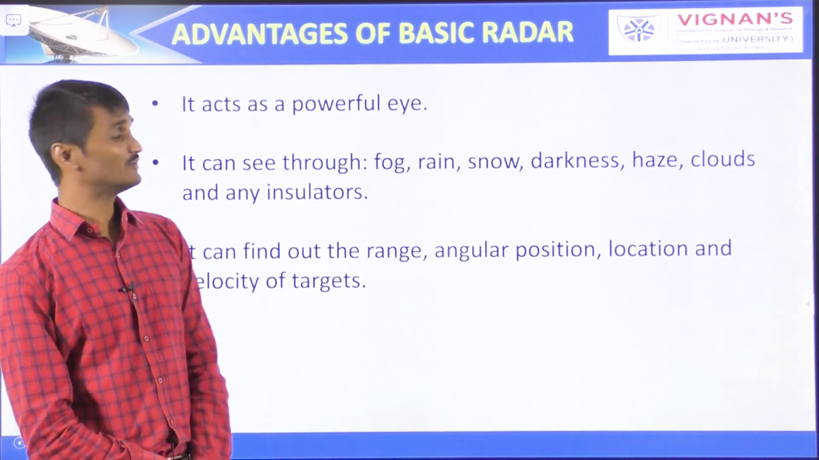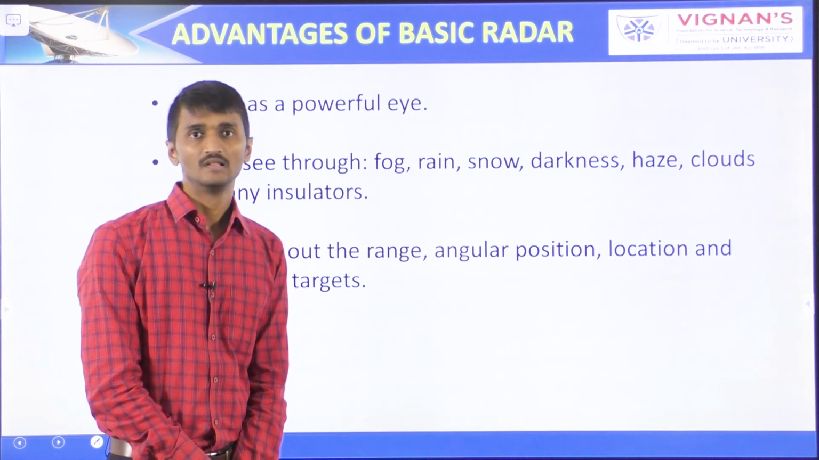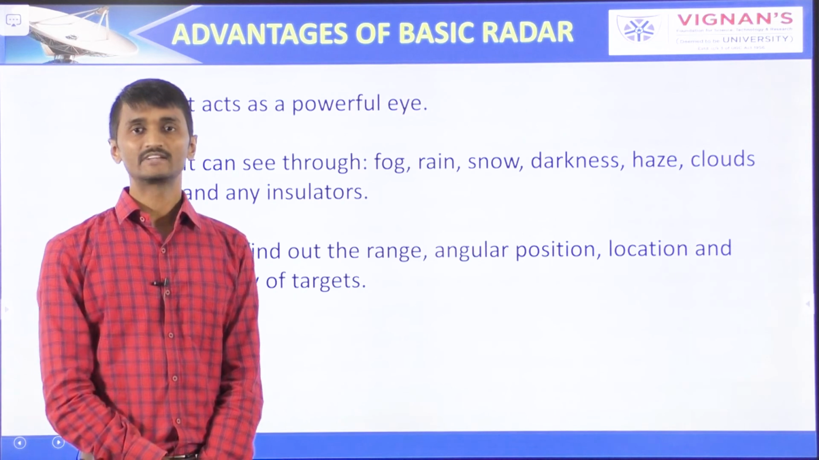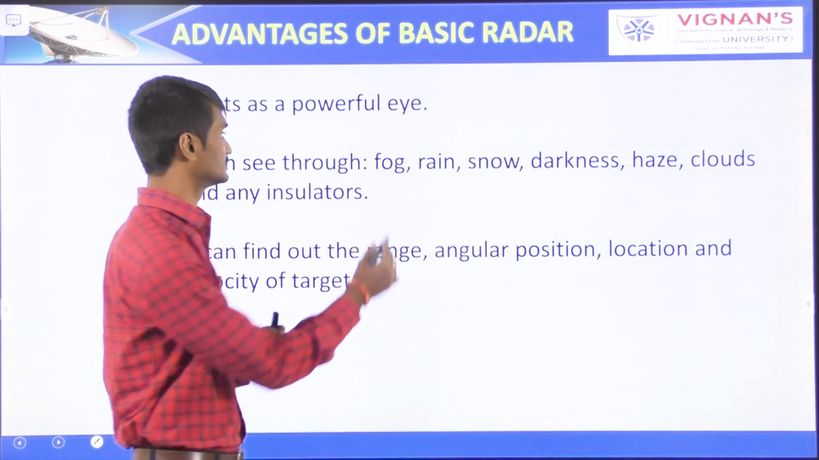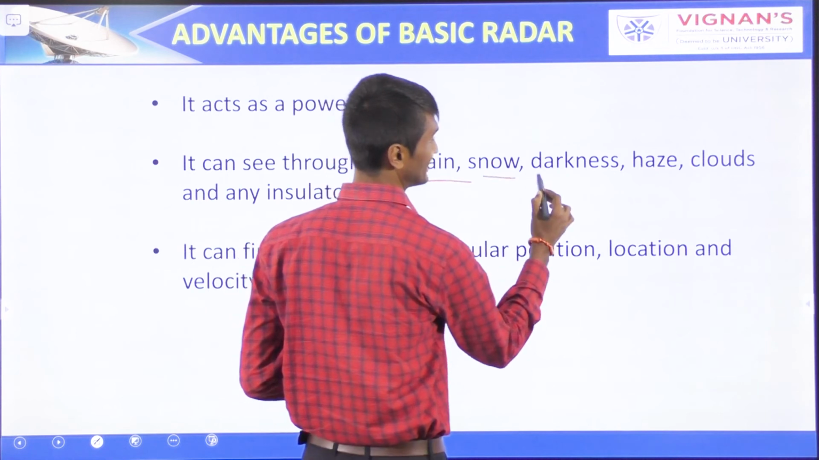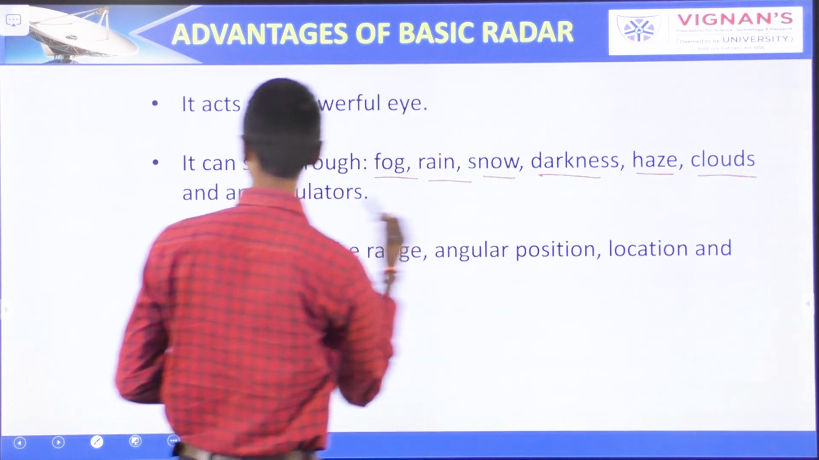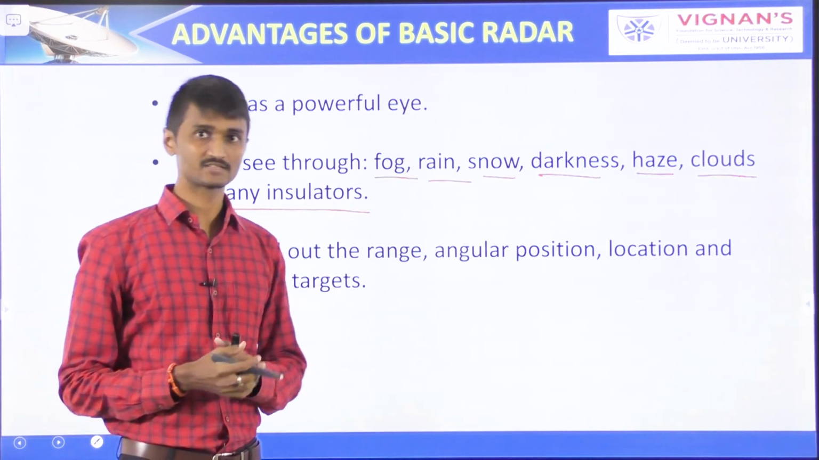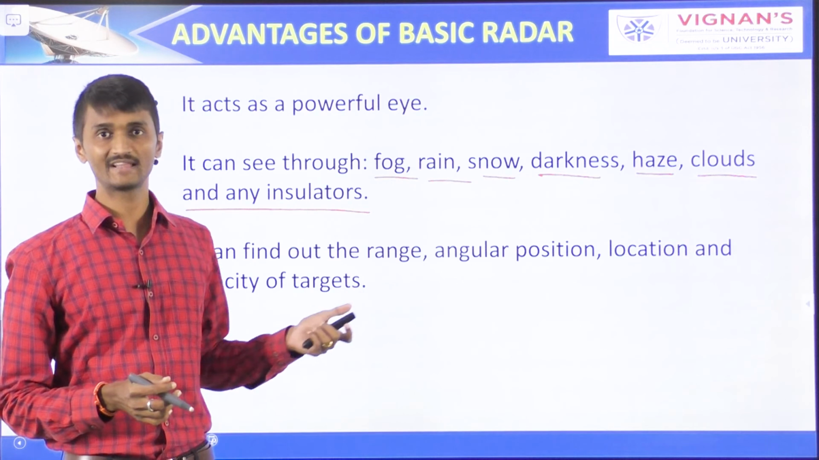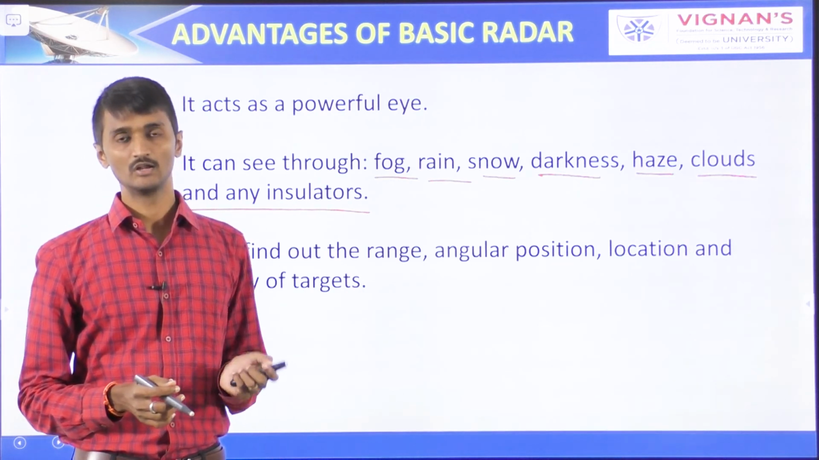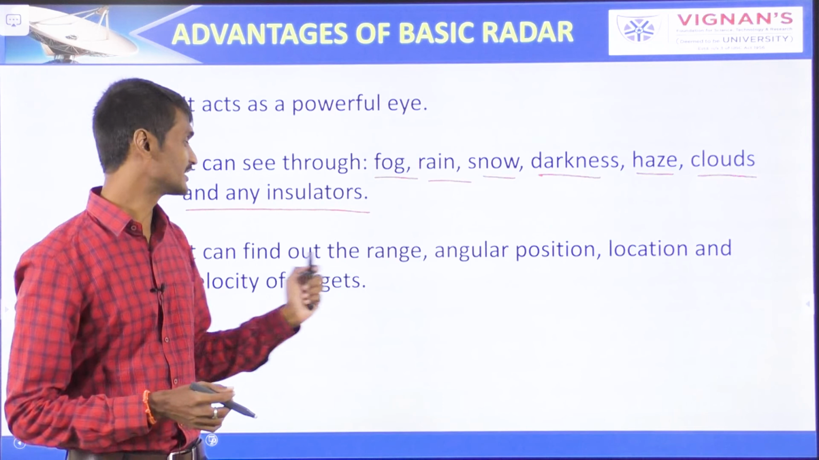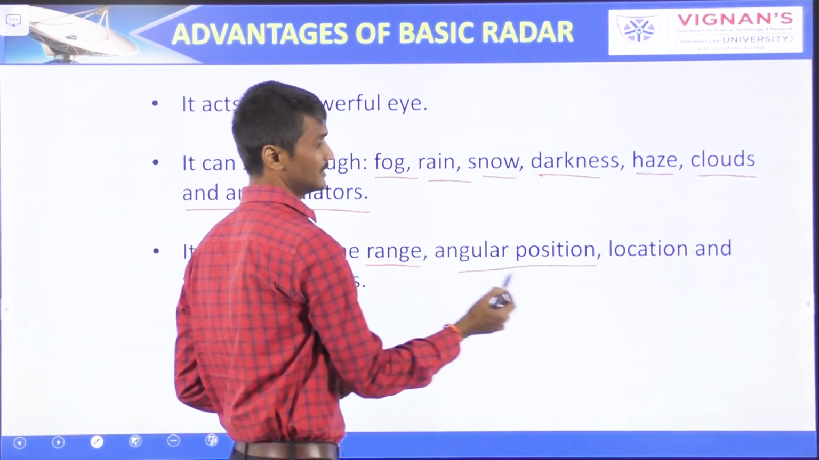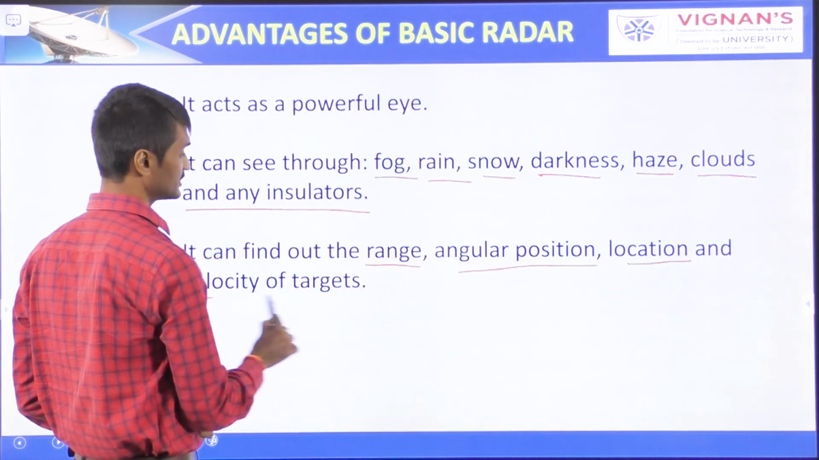Coming to the advantages of basic radar, it acts as a powerful eye. It can see through fog, rain, snow, darkness, haze, clouds and any insulators, except through conductors. It can find the range, angular position, location and velocity of the targets.